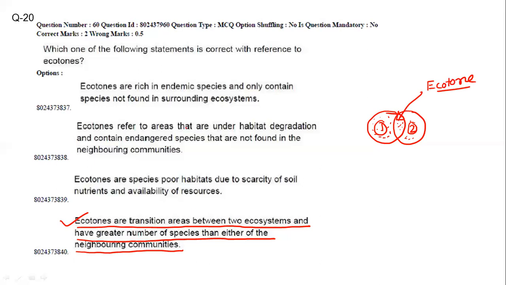So ecotones are areas under degradation and contain... No, ecotones are rich in endemic species and only contain species not found in the surrounding ecosystem. No, ecotones refer to areas that are under habitat degradation and contain endangered species that are not found in the neighboring communities. So the answer is option 4, the correct answer.